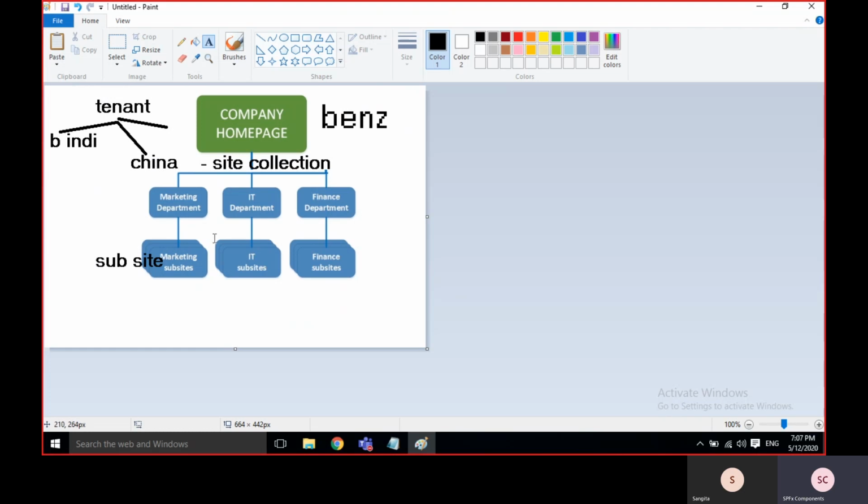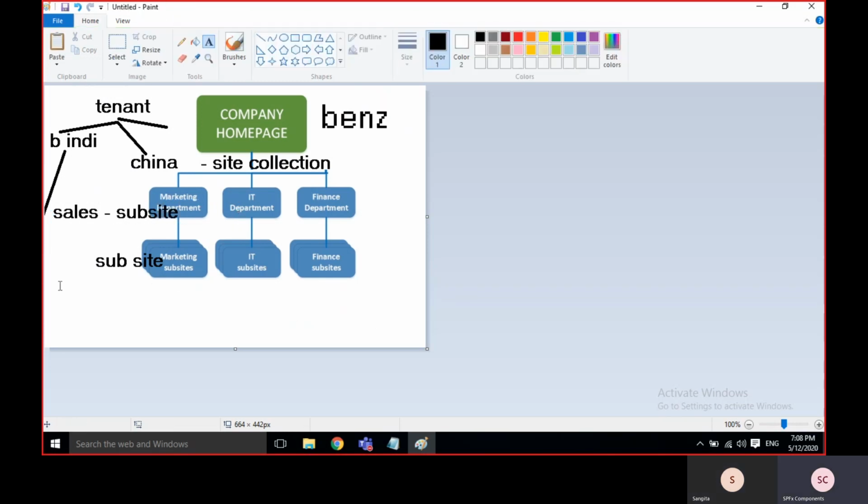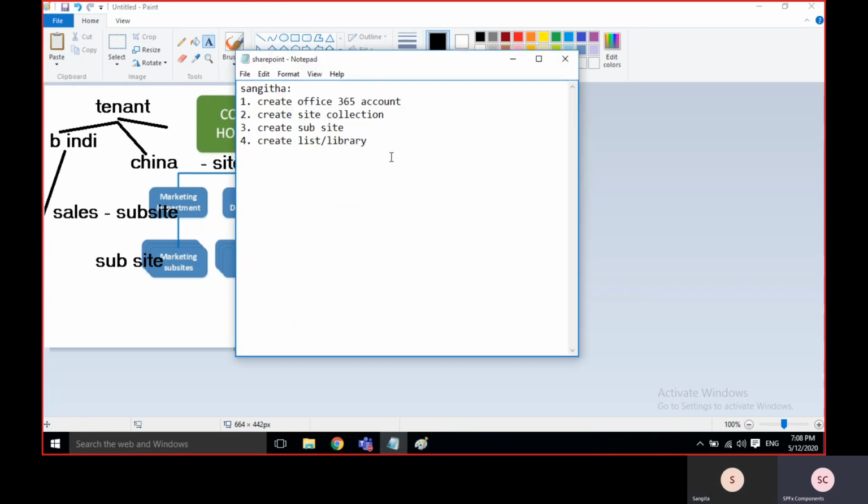For example, China has 3 subsites, and India maybe has only sales, which I can call a subsite. Within the subsite, actual data will be there, and also within the site collection you'll get data. That part we'll see in the live session. But this is the hierarchy.